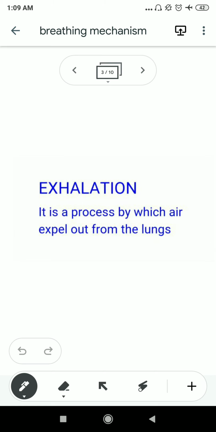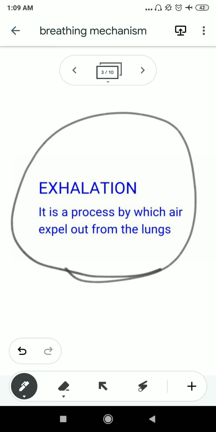Exhalation. It is a process by which air is expelled out from the lungs. By the exhalation process, humans are capable of releasing the toxic material, the carbon dioxide, from the lungs.